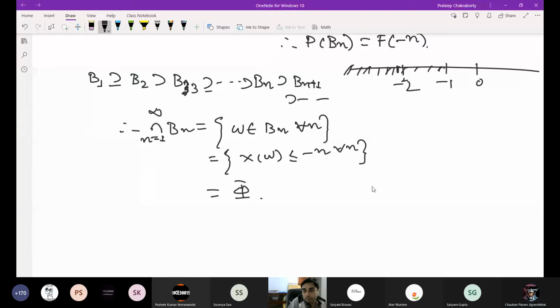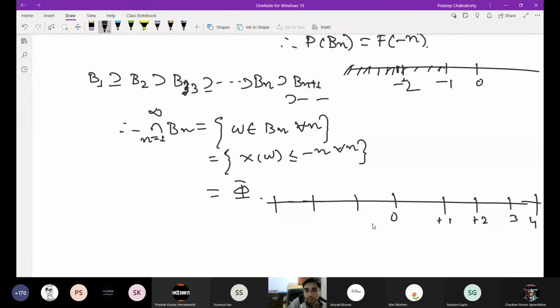Suppose I give you this idea. By these integers we actually break the real line this way: 0, minus 1, plus 1, plus 2, plus 3, and minus 1, minus 2, minus 3, down to minus 99, minus 98.